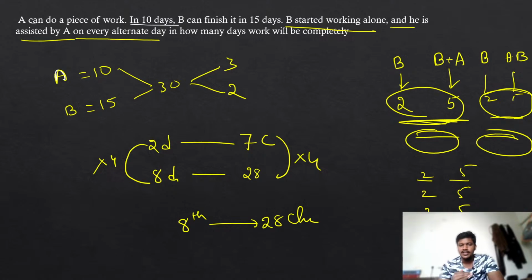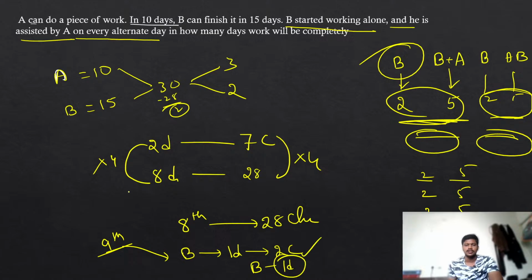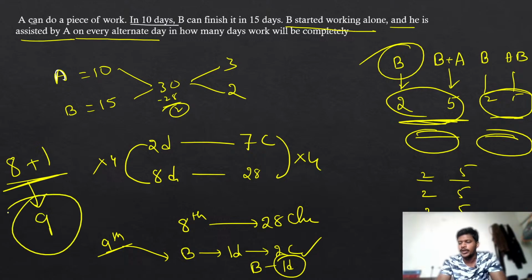So if you are completing the cycle like that 4 times, that is for 8 days, you can complete 28 chocolates. But I am having 30 chocolates, that means I have to cover 2 more. Who is going to come to work on the 9th day? On the 9th day, who is coming here? B is going to come to work. So in 1 day, B can eat 2 chocolates. How many chocolates are remaining here? Only 2. That means B will take 1 more day to eat the 2 chocolates. So 8 days as cycles plus 1 day B is only eating. So total together this will become 9 days. So your work will be completed in 9 days.